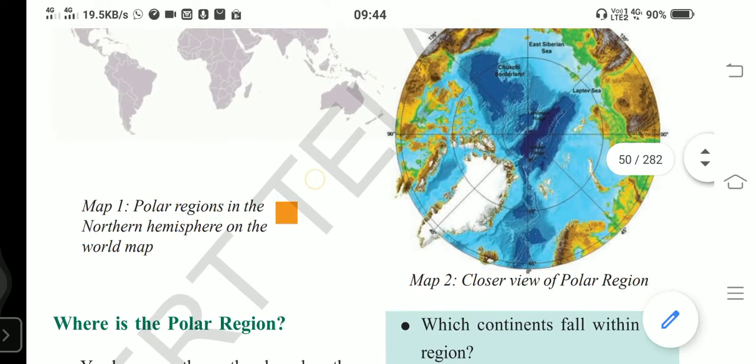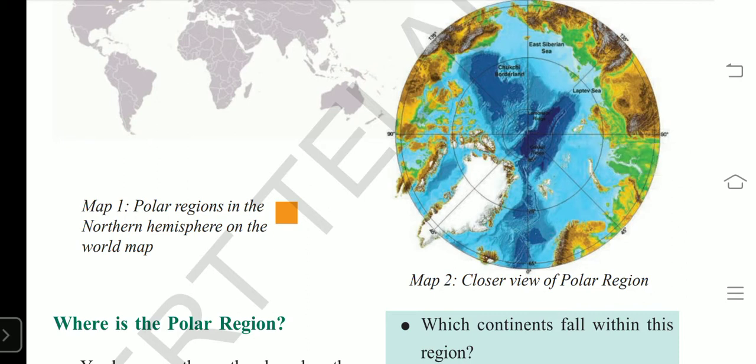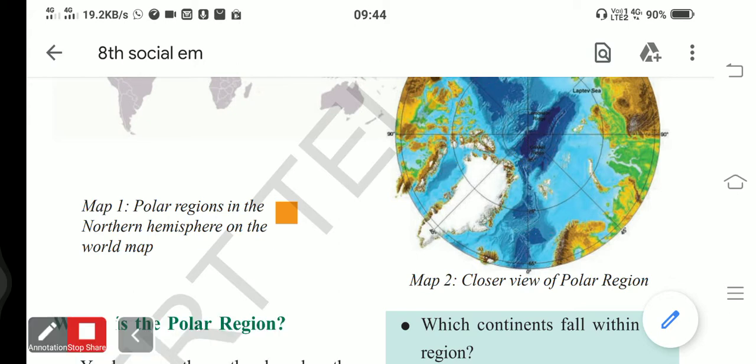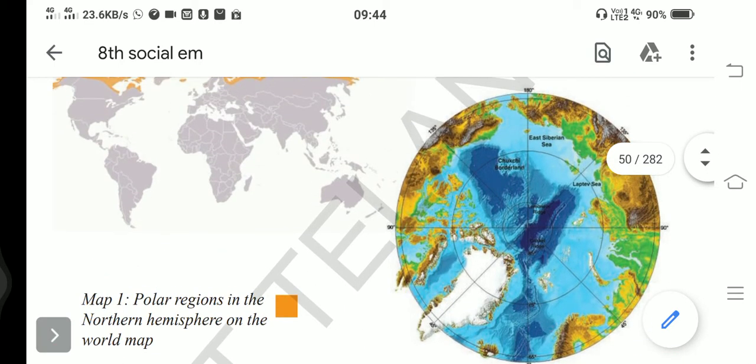Look at map 2. This is a closer view of the polar region. Dear students, it is the North Pole here. So near the North Pole, this entire region is polar region. Okay, map 1 and map 2 both tell us about polar regions.